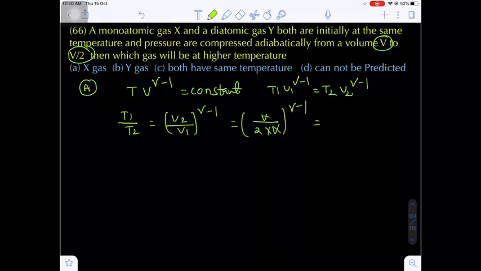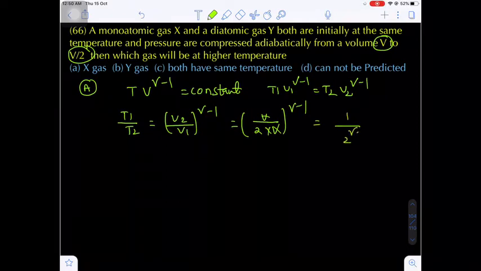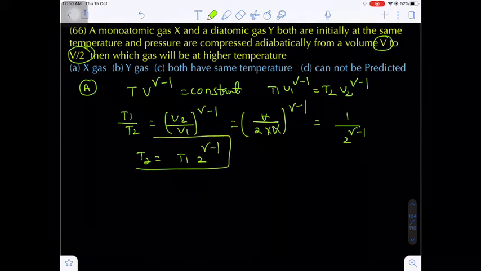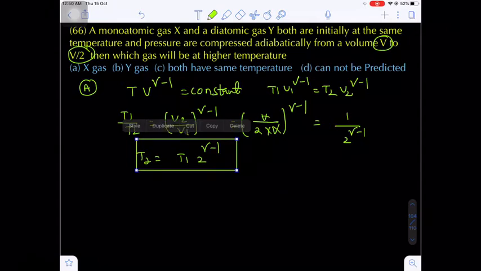So V cancels out, and you will get 1 by 2 to the power gamma minus 1. By cross multiplication, I have to find T2, which is equal to T1 times 2 to the power gamma minus 1. The final temperature will depend upon the Poisson's ratio, that is called gamma. If the gamma value increases, the T2 value increases. Are you getting my point?